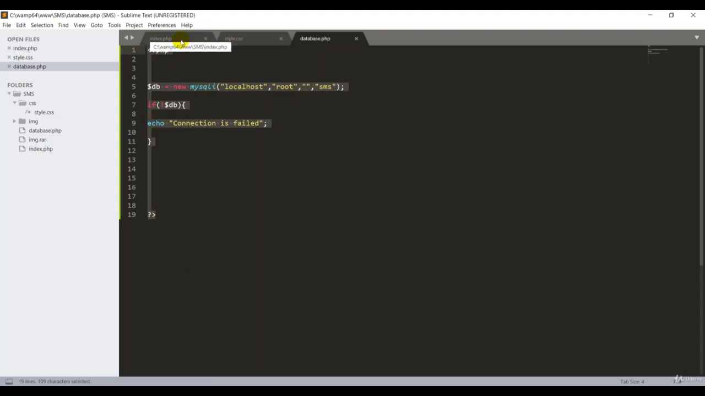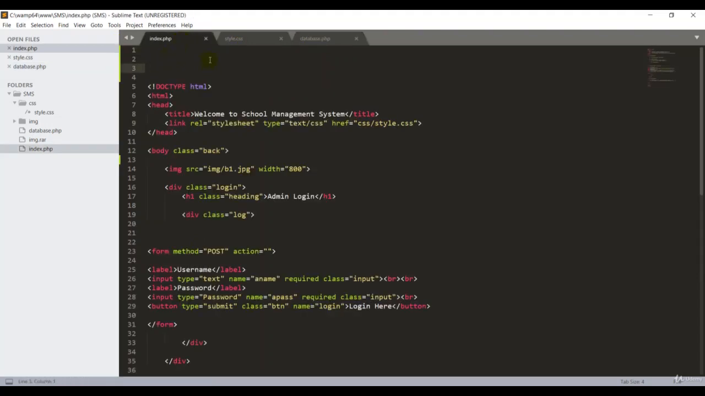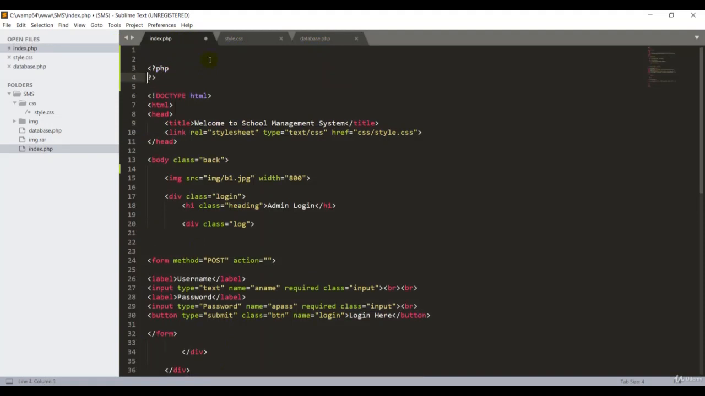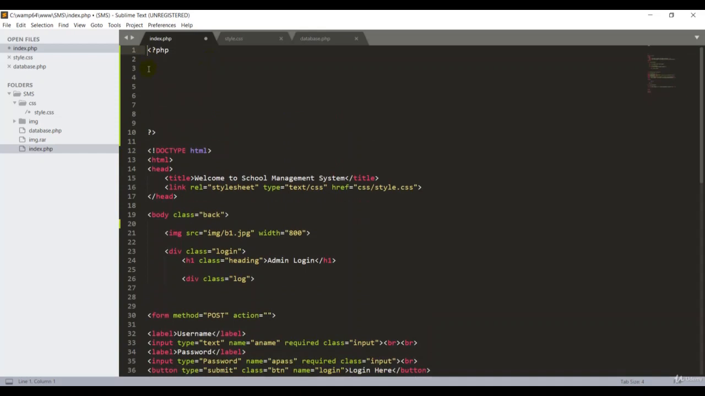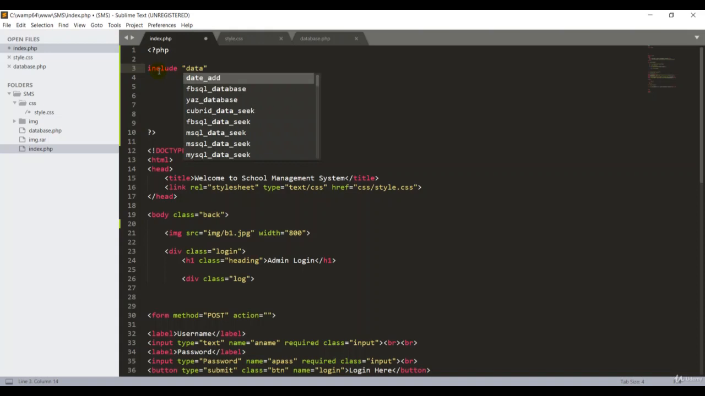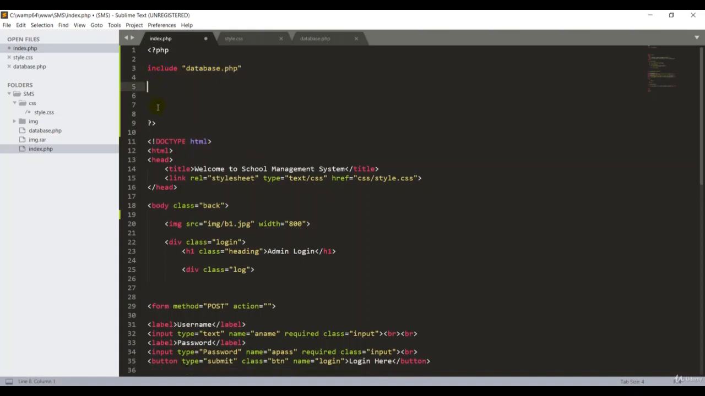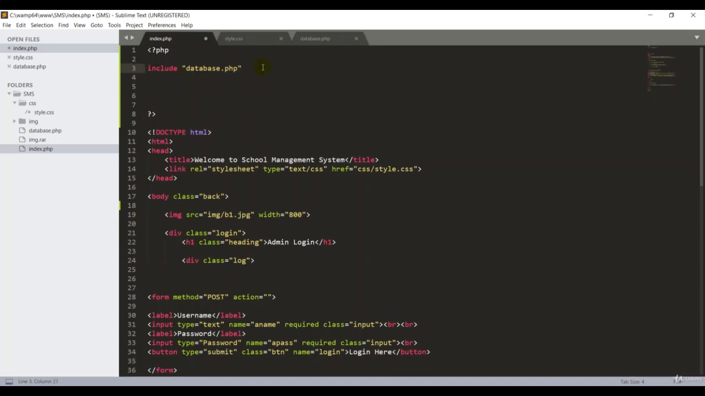So I'll go back to my index.php, and at the top of the page I'll create an opening PHP tag. Inside the PHP tag there's a keyword called include. If you want to add any particular file, you put the file name here, index.php. That's good, guys. Great, semicolon, and save.